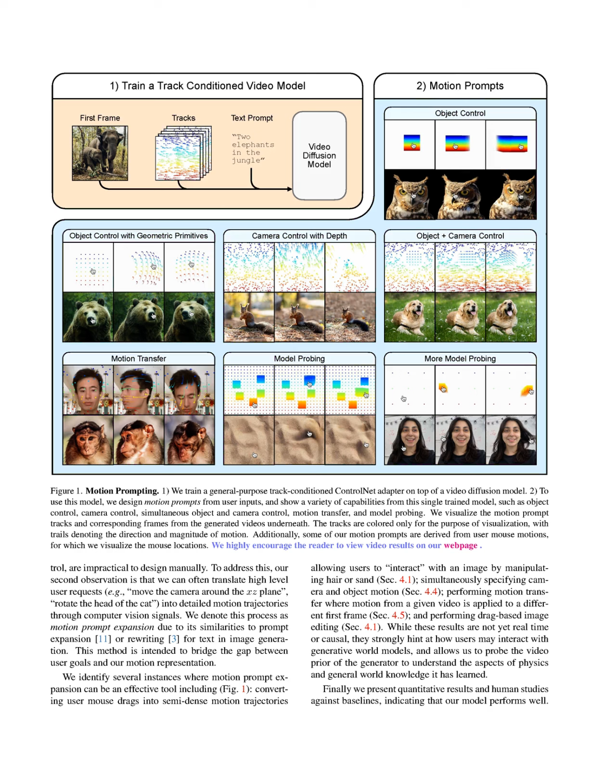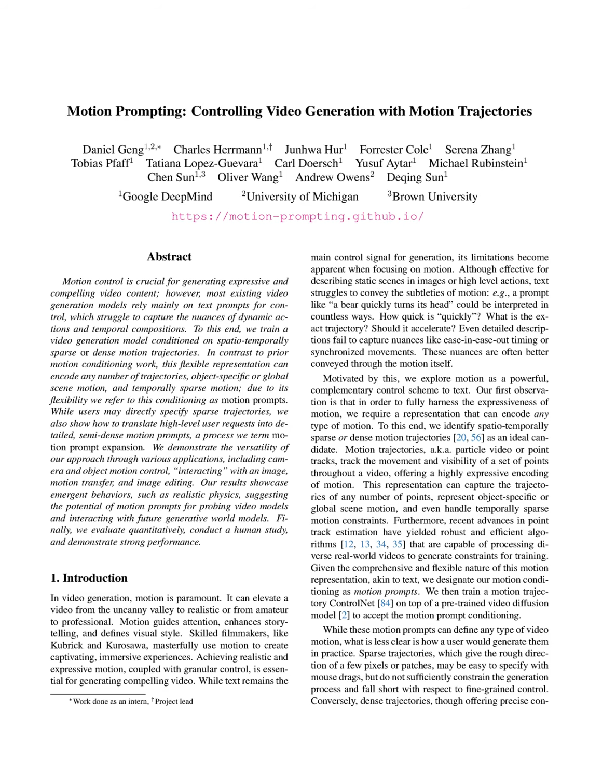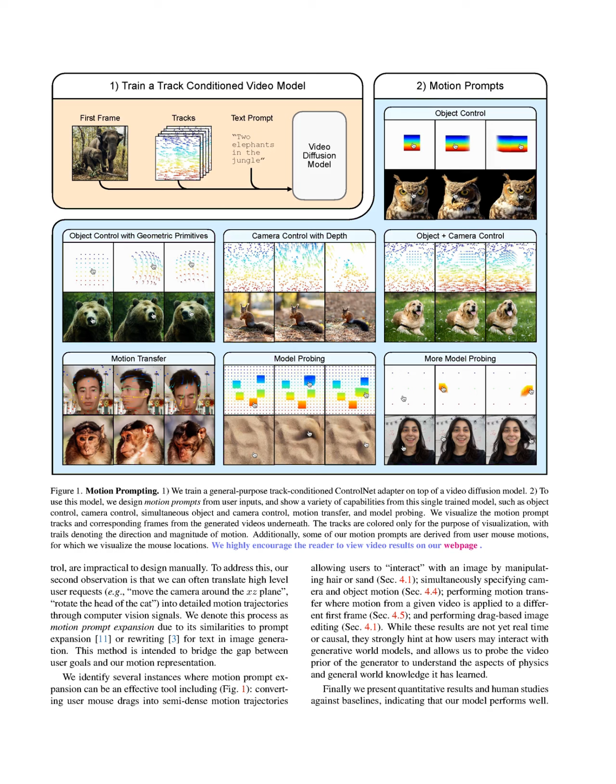A simple example of motion prompt expansion is converting user mouse drags into semi-dense motion trajectories, allowing users to manipulate elements in an image, such as hair or sand. When a user drags their mouse across a still image, the system translates these movements into point tracks that represent the desired motion. This process enables users to interact with the image dynamically, effectively bridging the gap between high-level user intentions and the detailed motion representation required for video generation.